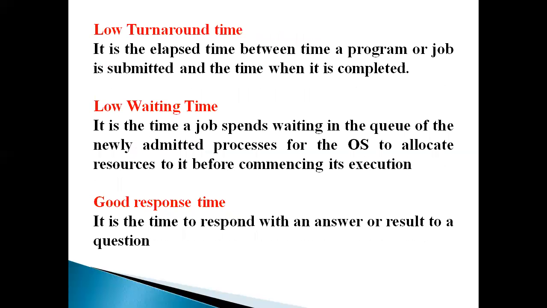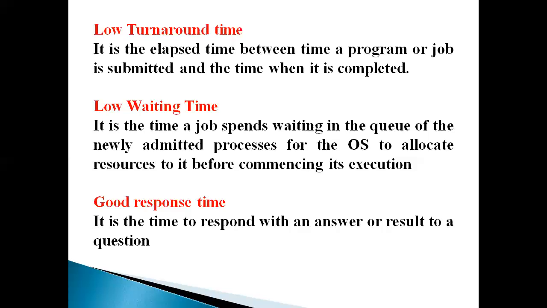Next one is low turnaround time. It is the elapsed time between the time a program or a job is submitted and the time when it is completed. So when the job is submitted and when the job is completed, that elapsed time is called the turnaround time. So the turnaround time should be low. This is the main objective of process scheduling.